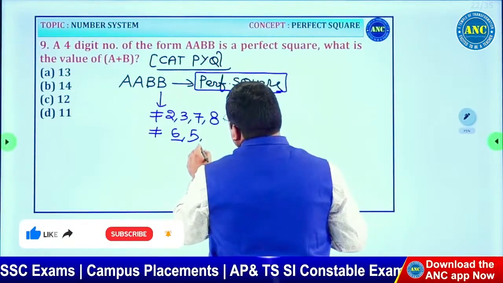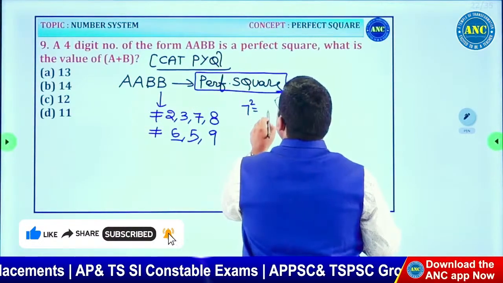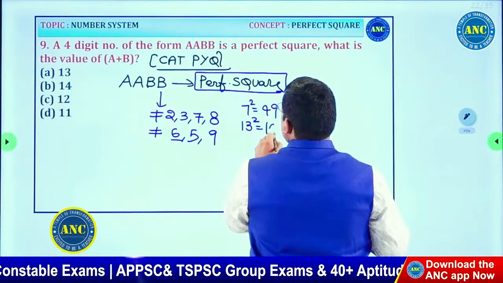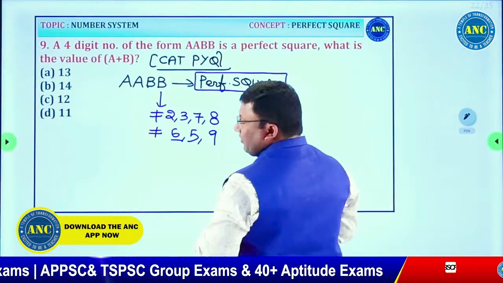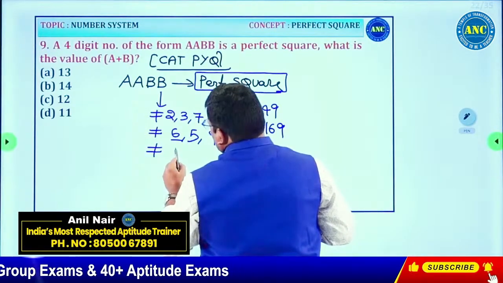It cannot be 9. Any perfect square ending with 9, like 7 square 49, 13 square 169, the tens place has to be even. So it cannot be. And it cannot be 0.